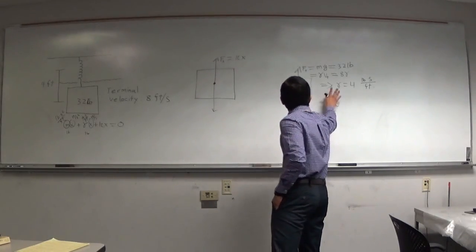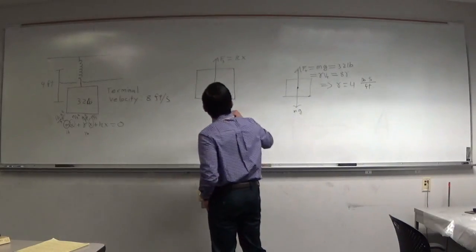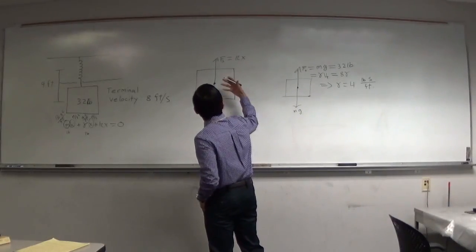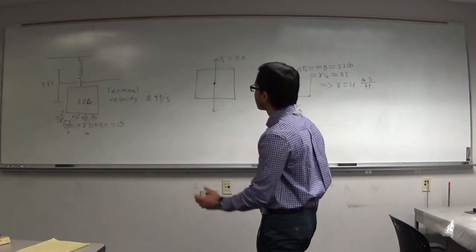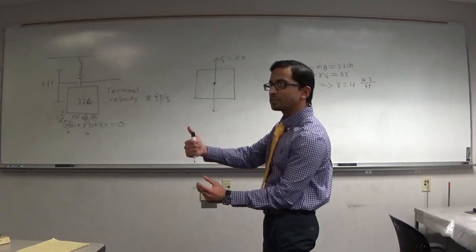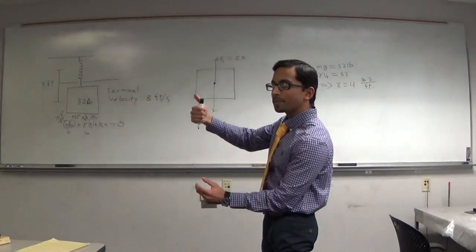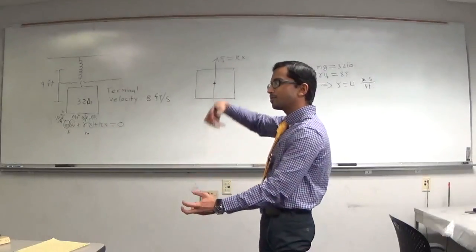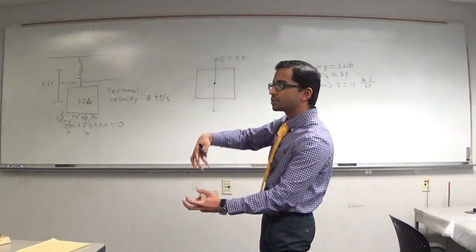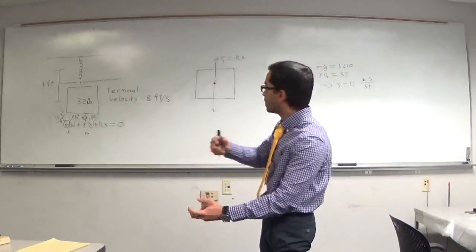Okay, so we found what gamma is then. So let's see how I want to put this. If we're stretching a spring, we have a spring constant pulling it back, and if we let it go, we have this gamma acting on it as well.